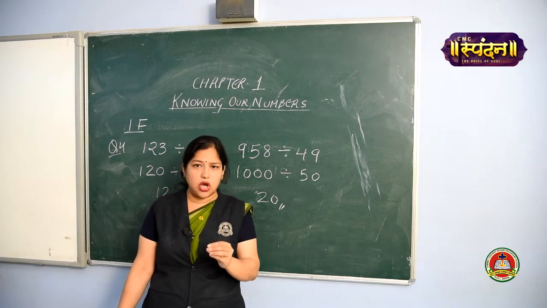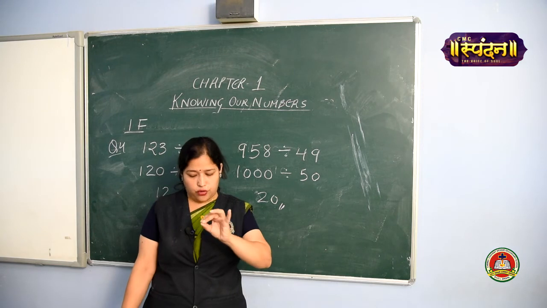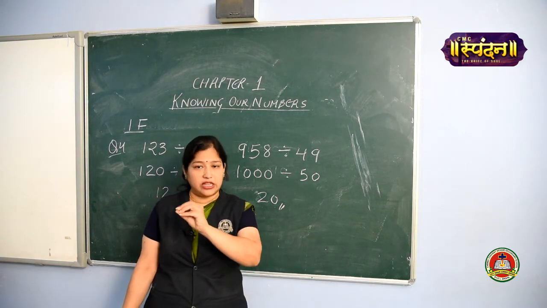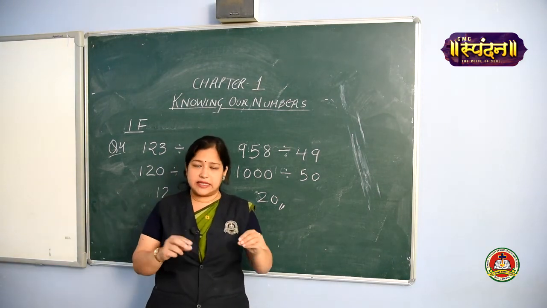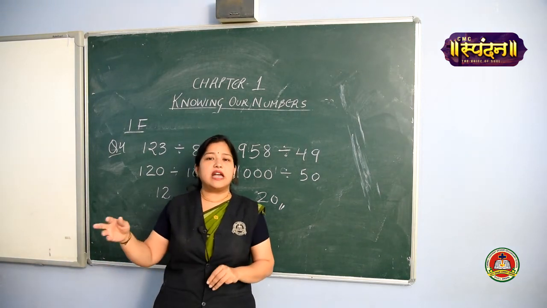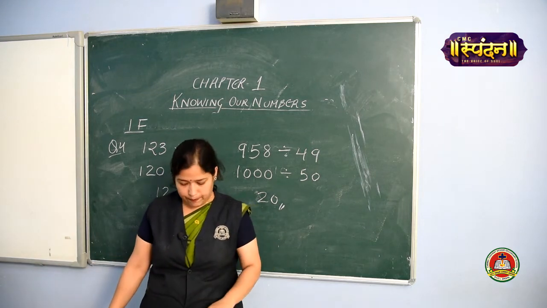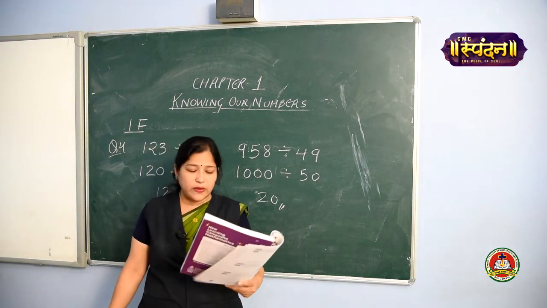So you will do it yourself. You will make the sentences. The distance drove or rode by his motorbike in the first year is this much, in the second year is this much, in the third year is this much, and the total distance he covered in these 3 years will be, you will find the sum. Okay. Let's move to the next question.